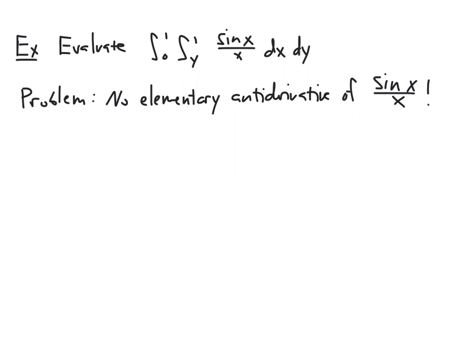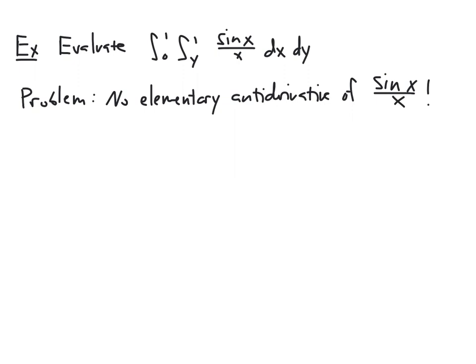Right? So it doesn't matter how long we would sit here and look at it. There's no possible way for any of us to come up with an antiderivative for that function with respect to x. And so as written, this integral just cannot be done by hand.